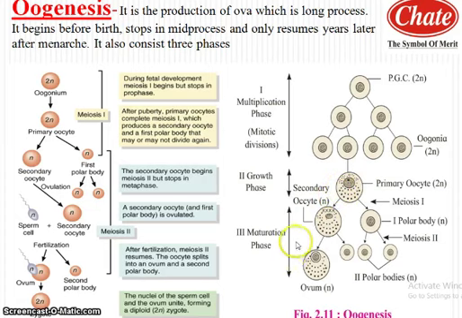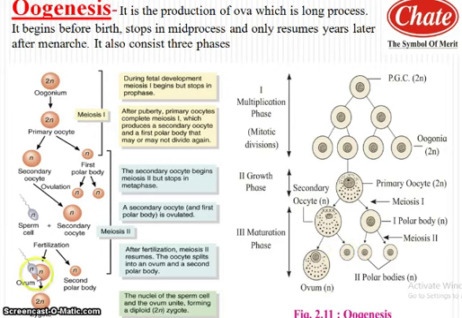Now the maturation phase. In this phase, the primary oocyte undergoes meiosis first. It is termed a reductional division and forms one large functional haploid cell called the secondary oocyte and another small non-functional haploid cell called the first polar body. The first polar body formed during oogenesis is called the polocyte, which decides the animal pole because the egg has polarity. The secondary oocyte undergoes meiosis second only after the entry of the sperm.